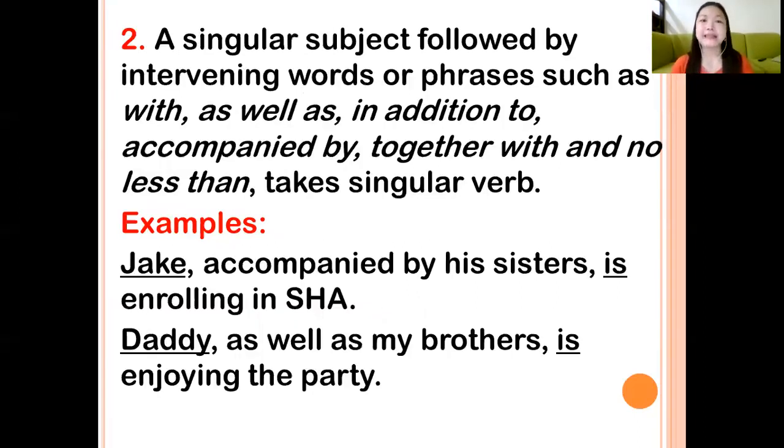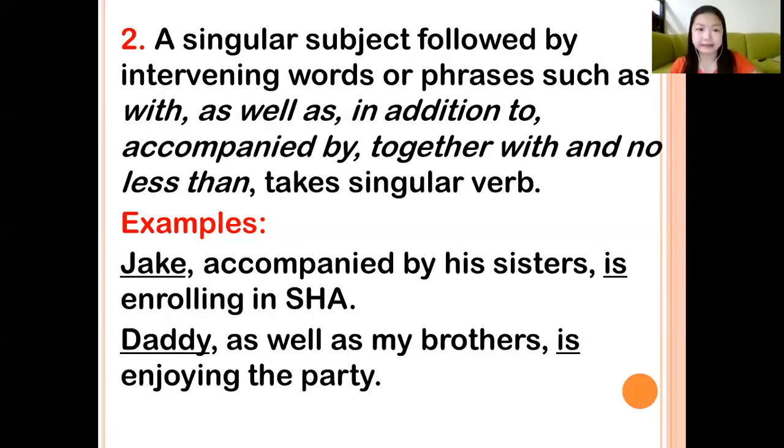Second, a singular subject followed by intervening words or phrases such as with, as well as, in addition to, accompanied by, together with, or no less than, takes a singular verb. So this is similar to the first rule. For example, Jake, accompanied by his sisters, is enrolling in Sacred Heart Academy.